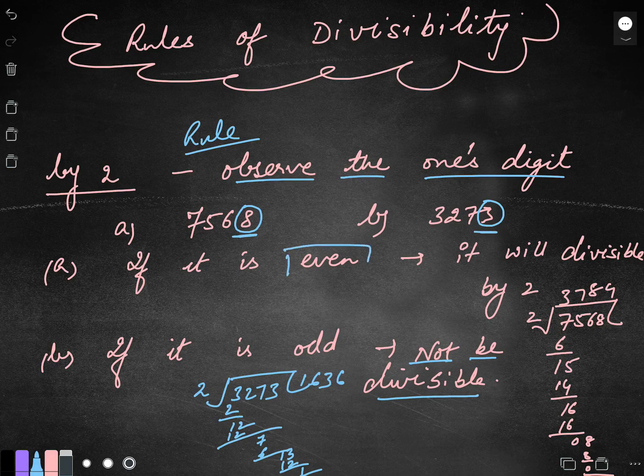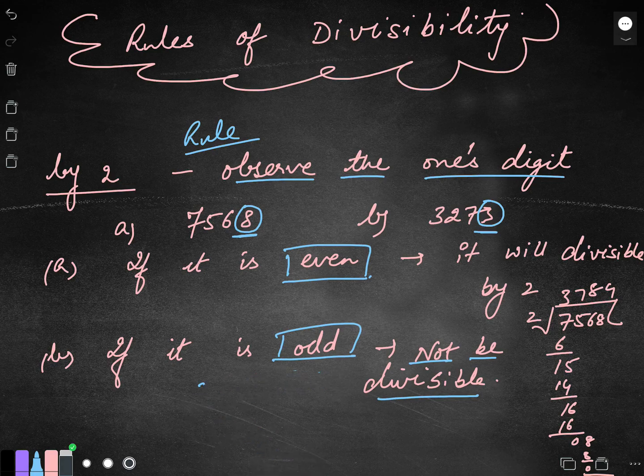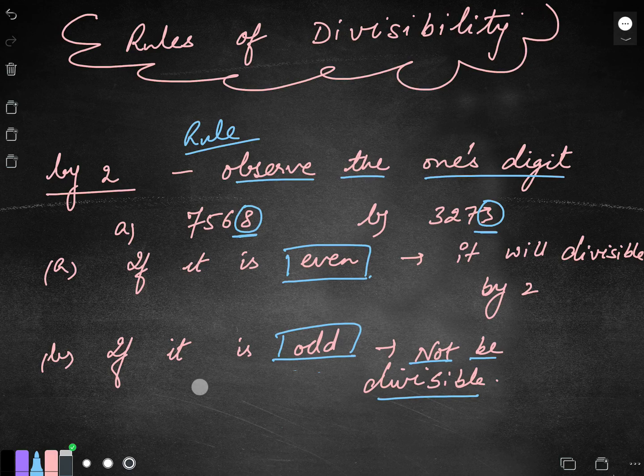How? If you find that the ones place is even, yes, it is divisible. If you find that the ones place is odd, no, it is not divisible. I have also divided and I have shown it to you how it is divisible and how it is not divisible. I hope you have understood, children. I again repeat the rule. The first rule says observe the ones digit. And how you will judge it? Just by observing it. No calculation is required. If it is even, it will be divisible. Your remainder will be 0. If it is odd, it will not be divisible. You will have a remainder for sure.